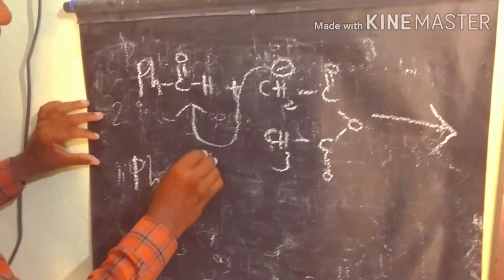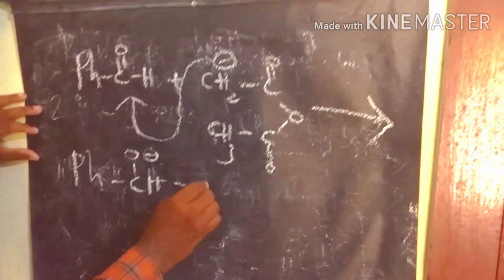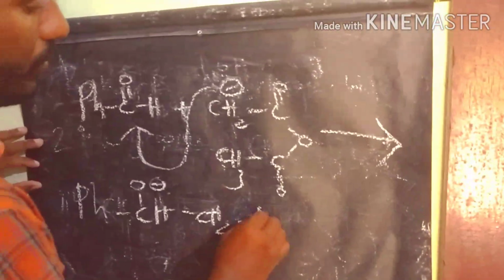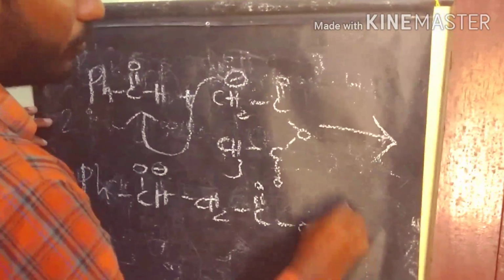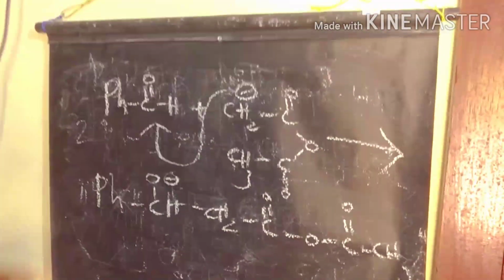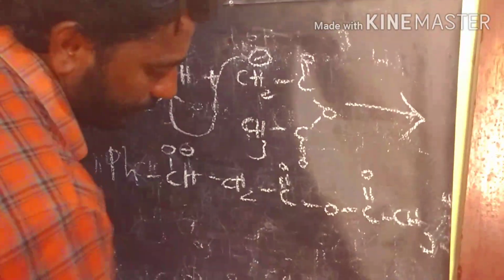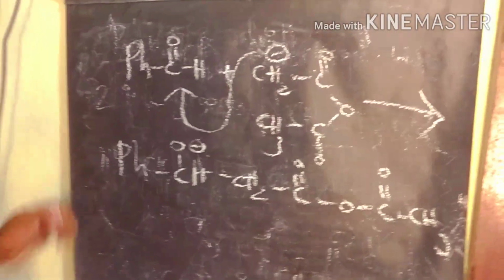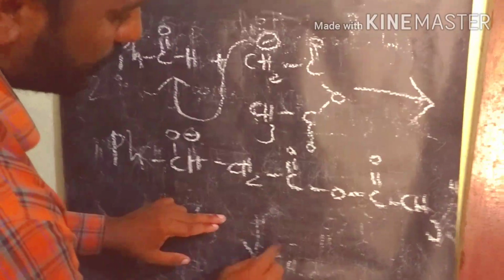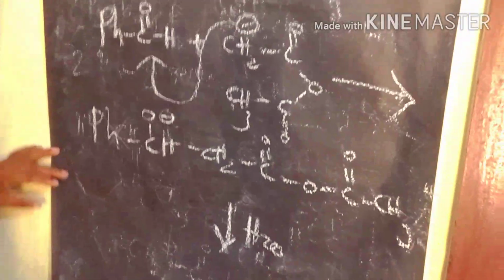After that we are getting this product. So we can hydrolyse this product in the acidic medium.